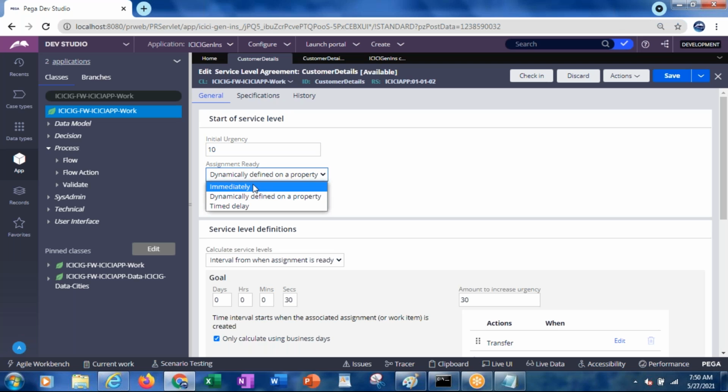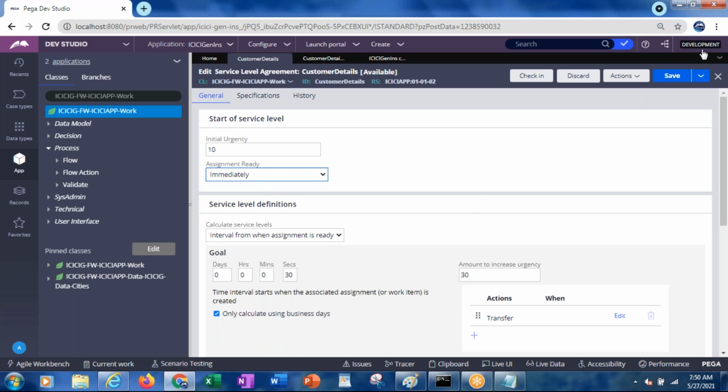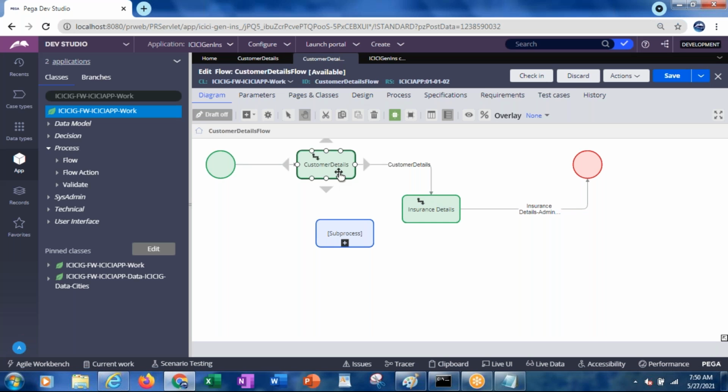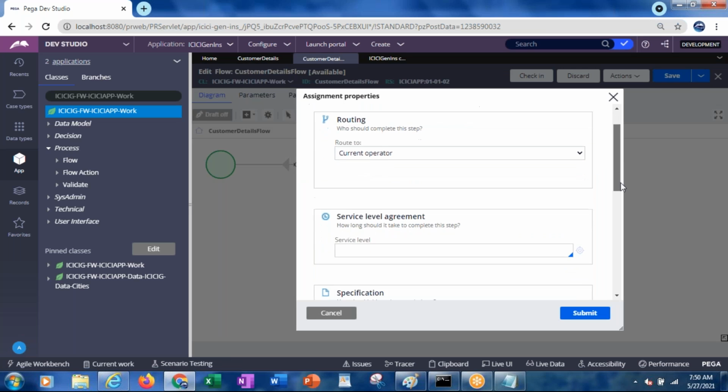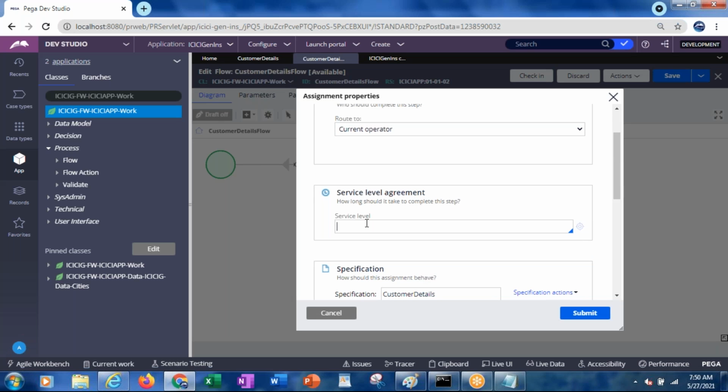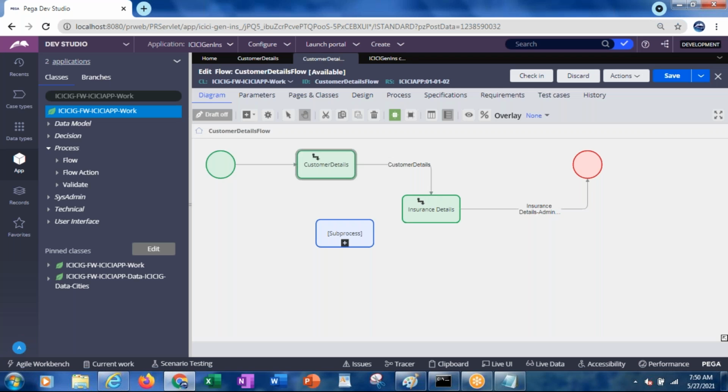Now let's see the example with immediately, with 30 seconds. Now we have created the customer details SLA. Now go to the flow. Under the flow, go to the assignment properties. Under the assignment properties, select this service level agreement. The customer details which we have created is displayed. Now submit it. Okay, save it,